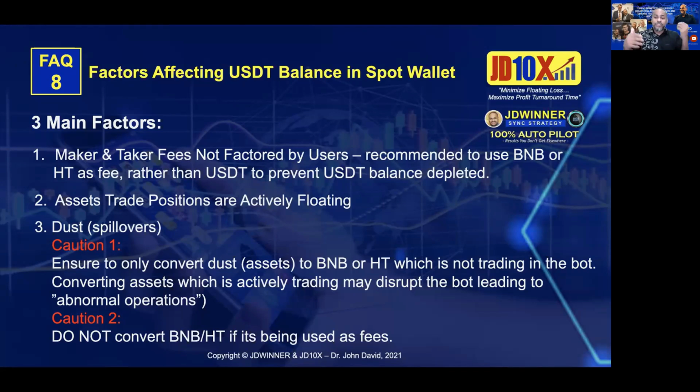There are two ways to check. One, if the dust is more than $10, it will show in your bot. You can go under the quantitative and you will see at the top right, there will be convert, convert to USDT.